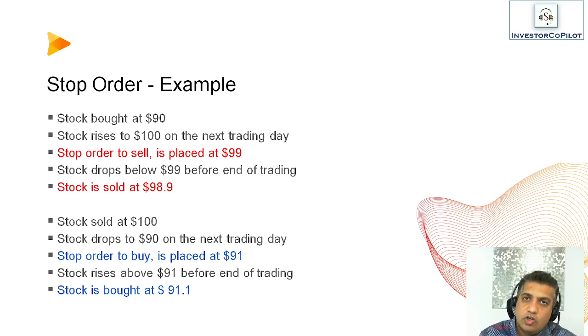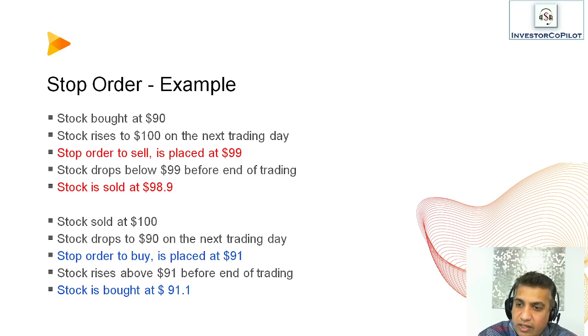What you ensured with a stop order here as a trader is that you got at least a good gain of $8.90 on this stock. So you did not lose the gains that you got in one day. As a trader, you thought that your gains are enough for you to square off, and you did that with a stop order. Similarly, the reverse is true.